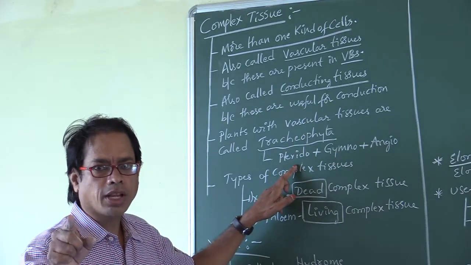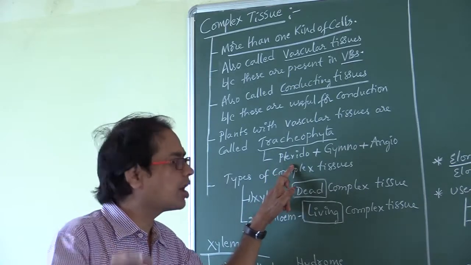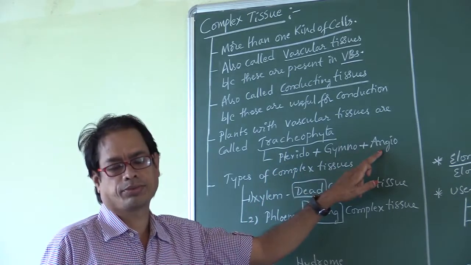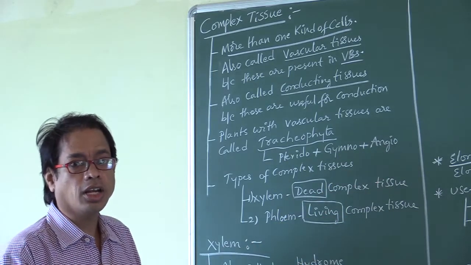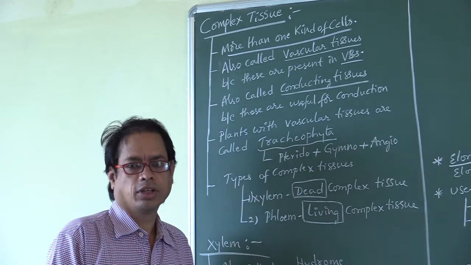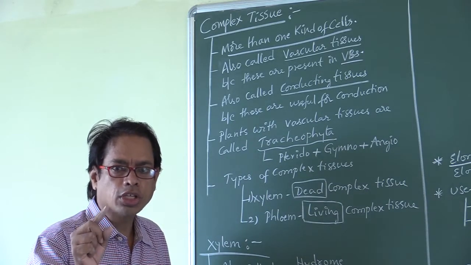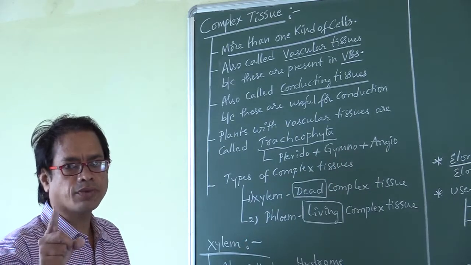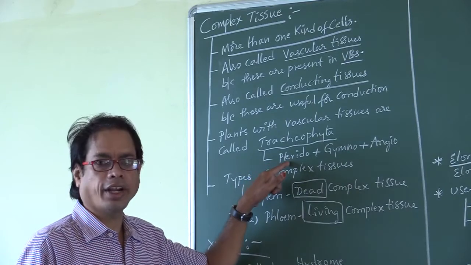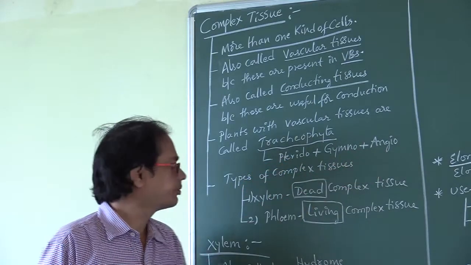First vascular plants are Pteridophytes. Last vascular plants are Angiosperms. The plants that possess vascular tissues are called Tracheophyta. Tracheophyta includes Pteridophyta, Gymnosperms, Angiosperms. First vascular plants found in Pteridophyta. Last vascular plants found in Angiosperms.